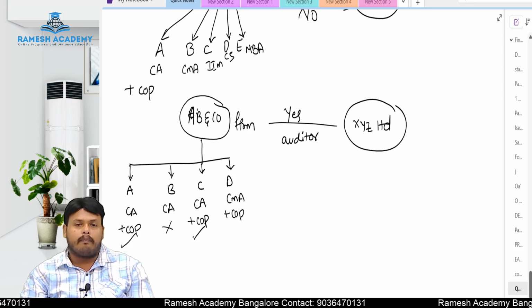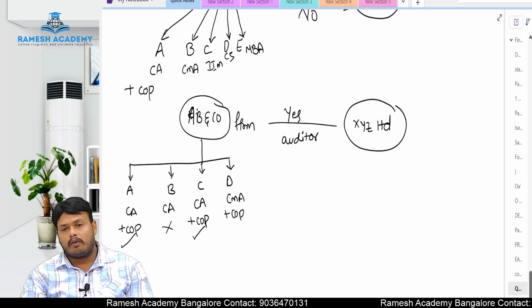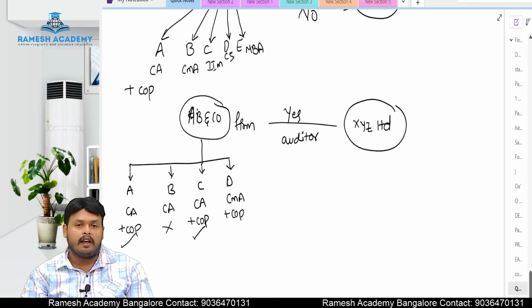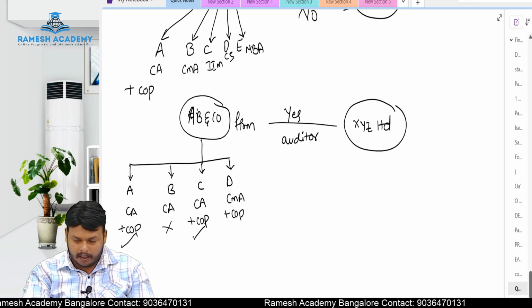That is the reason only A and C can sign the audit report, and A and C can act as auditor on behalf of AB and Co firm. On behalf of AB and Co firm, here A or C can act as an auditor and he can sign the audit report. So this is the meaning of that sentence. Okay?